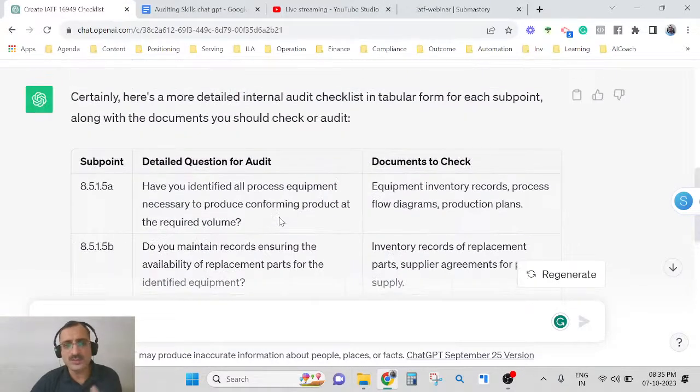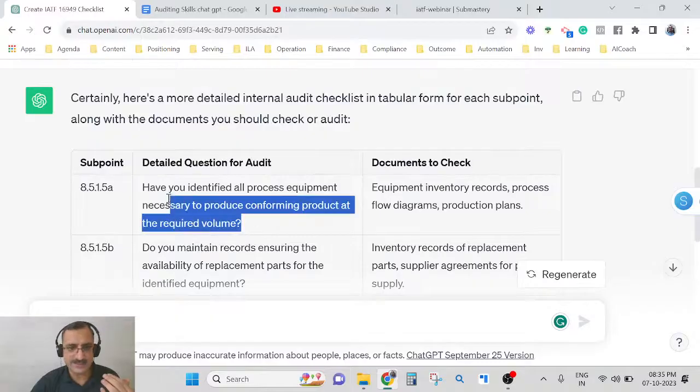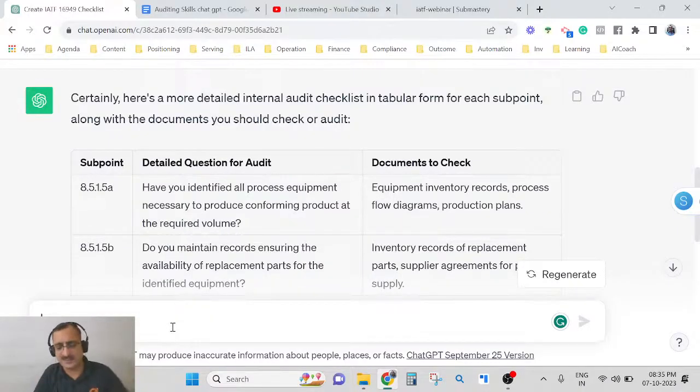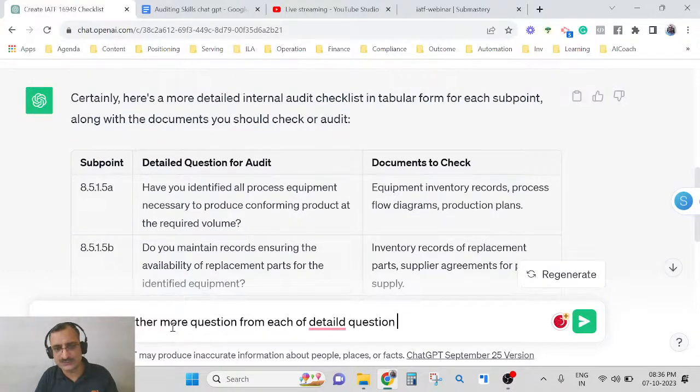And if you want further questions, let's also play with it. Okay, I want to make more questions from each of the detailed questions for audit.